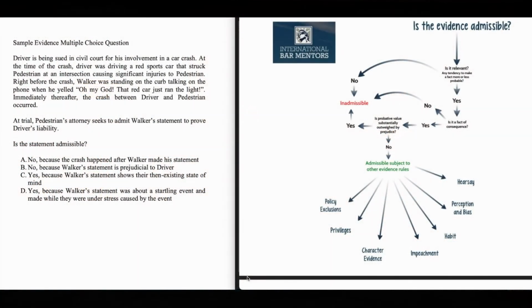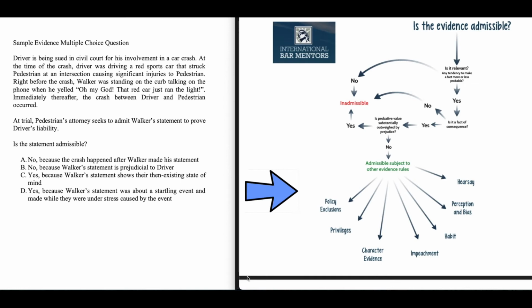So today I'm going to show you how to use this chart to answer this multiple choice evidence question, the test hearsay.